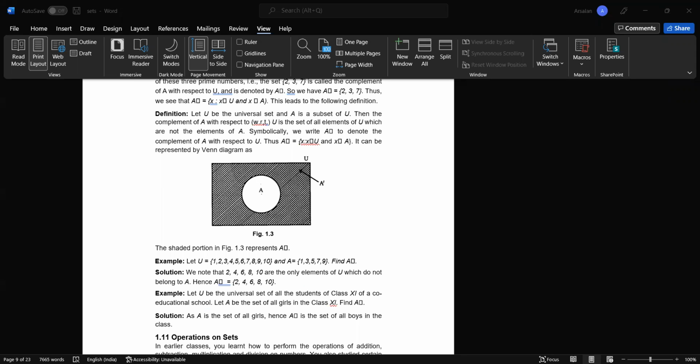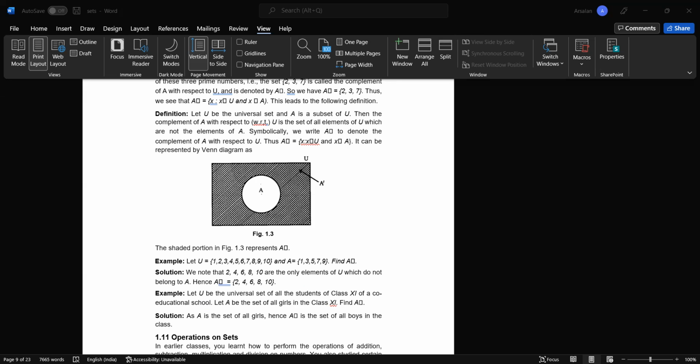So a complement set is also a kind of set. This particular set can also be written in both forms, roster or tabular form, and set builder form. So let's read the definition. Let U be the universal set and A is a subset of U. Then the complement of A with respect to U is the set of all elements of U which are not elements of A. So this is the complement of the set, excluding A.